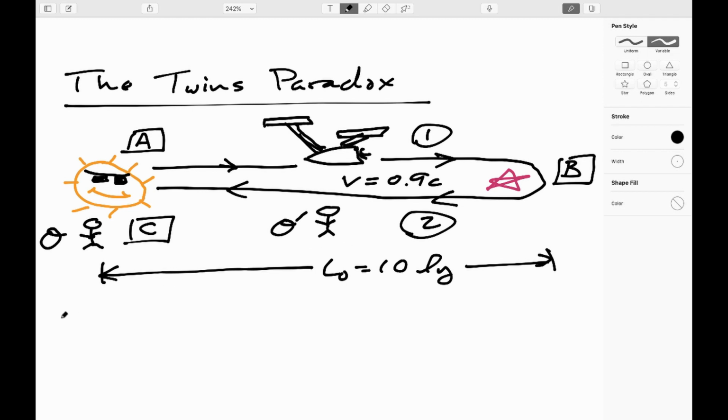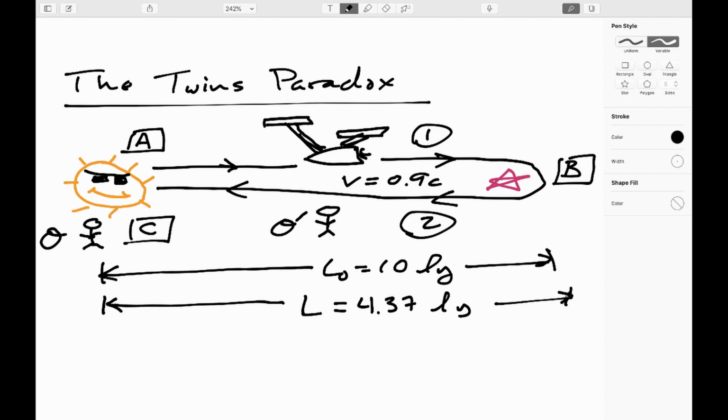If you do that, dividing through by gamma, you will get that the astronaut says that the dilated length is only 4.37 light years. Just keep in mind, the astronaut is swearing that they're stationary and the sun and Bob are both moving either toward or away from them, depending which phase of travel we're talking about. Okay.